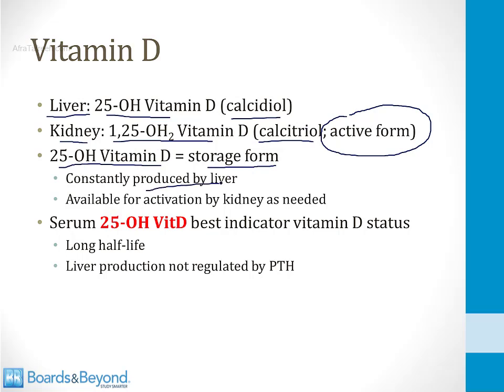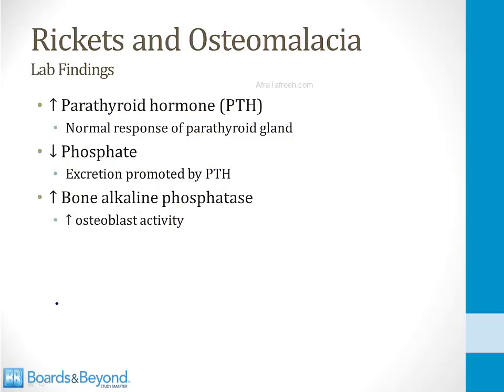It's constantly produced by the liver, and it's available in the body for activation by the kidneys as needed. This means that the best test to assess vitamin D status is the serum 25-hydroxy vitamin D level. This form of vitamin D has a long half-life, and the liver production of this form of vitamin D is not regulated by PTH. So if it's low, it means you are not getting enough vitamin D from your diet or your skin. If it is normal, it means you are getting enough from your diet or your skin. The active form can go up and down depending on your parathyroid hormone level, but this is not true for the 25-hydroxy storage form.